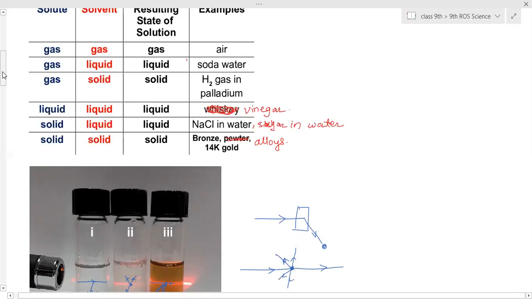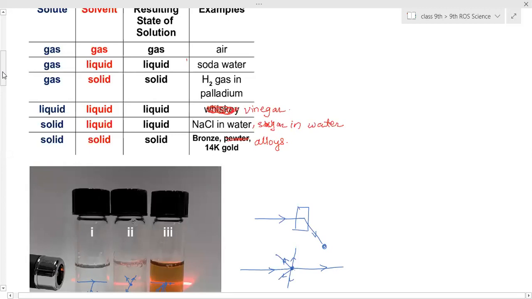So supersaturated solution means a saturated solution can be converted into unsaturated once again by increasing the space between the solvent particles, that is, by the heating process. When we heat a saturated solution, the space between the particles increases again, and due to this more accommodation of the solute is possible. More dissolution of the solute is possible. So the solution in which more solute is present than the limit, such a solution we call a supersaturated solution.